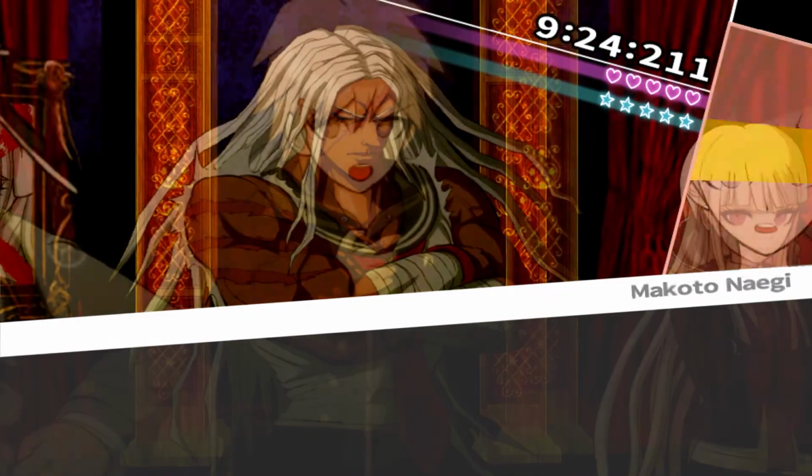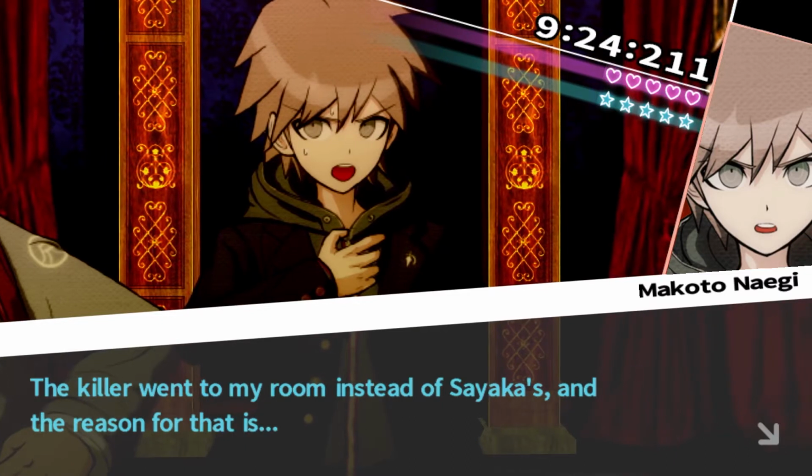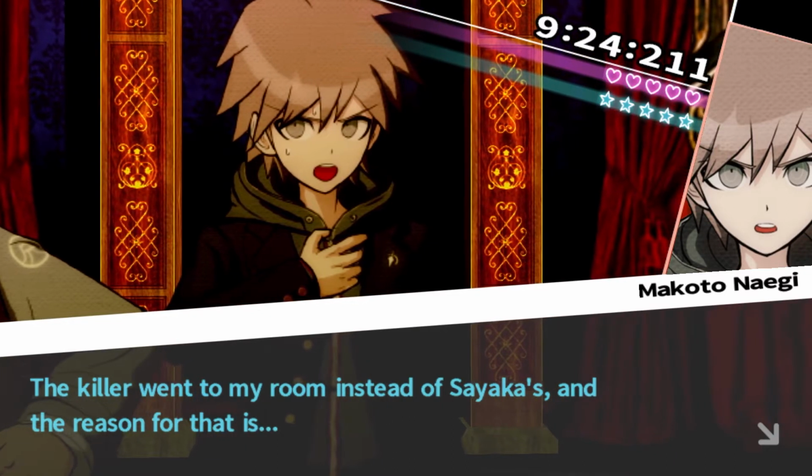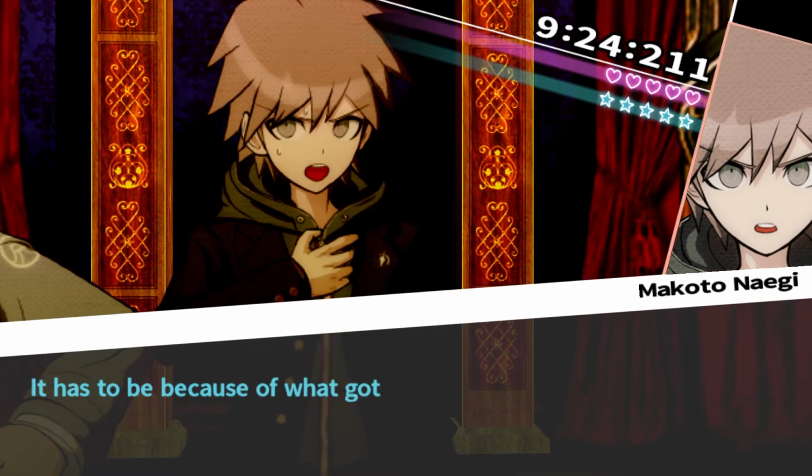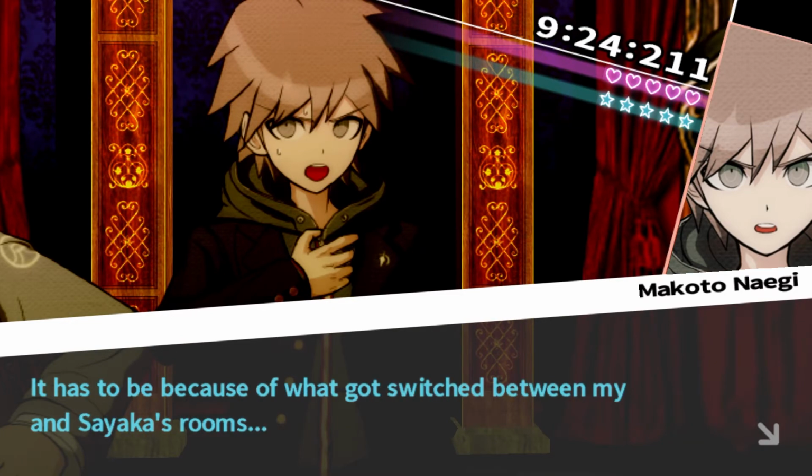I'm pretty sure I should have pressed down on the room Makoto was staying in. The killer went to my room instead of Sayaka's, and the reason for that has to be because of what got switched between my and Sayaka's room.